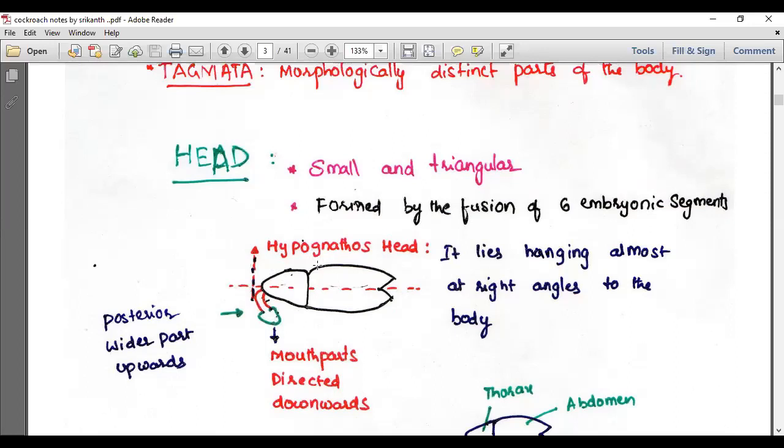The jaw-containing head is present on the ventral side, where it lies hanging almost at right angles to the body. This is the body portion. So for the body portion, the head is hanging on the ventral side, at right angles to the body. In the case of the head, the posterior wider portion is upwards and the mouth parts are directed downwards. We need to discuss the mouth parts also.